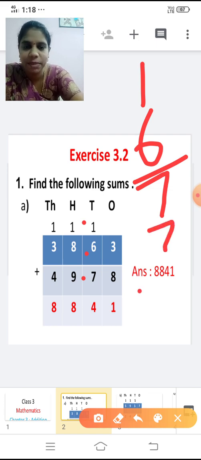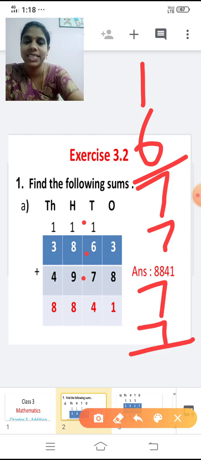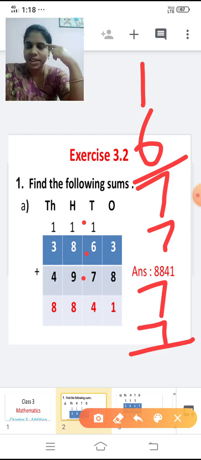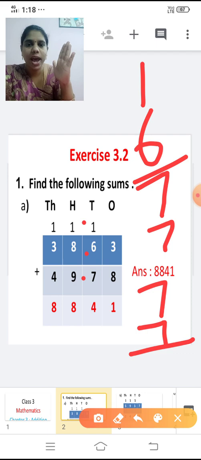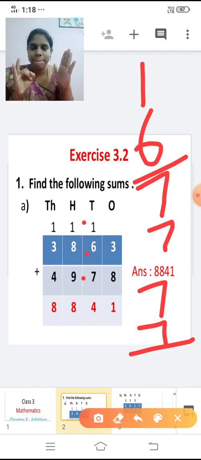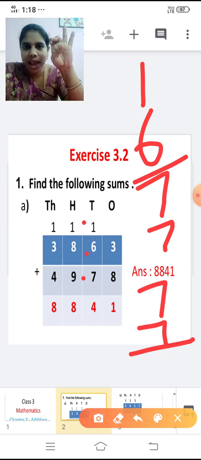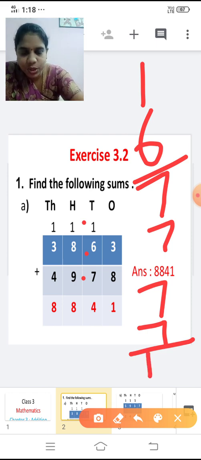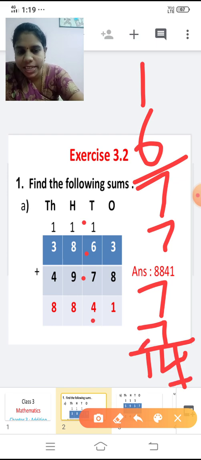7 plus 7. Now tell me, if you add 7 and 7, what will be the answer? 7 in the mind. You're going to add 7. You're going to keep 7 in the mind and you're going to add 7 more to it. Shall we add now? After 7, 8, 9, 10, 11, 12, 13, 14. After 7, I'm going to add 7 numbers. So this is also a 2-digit number. What will you do? Yes, write this 4 here and this 1 is carried forward to the next place.